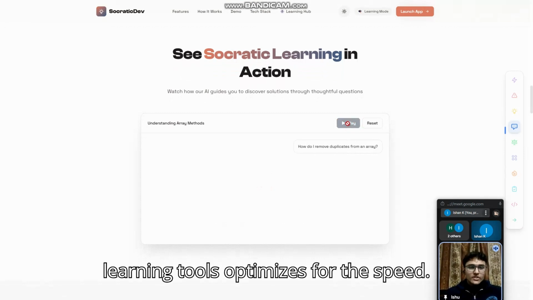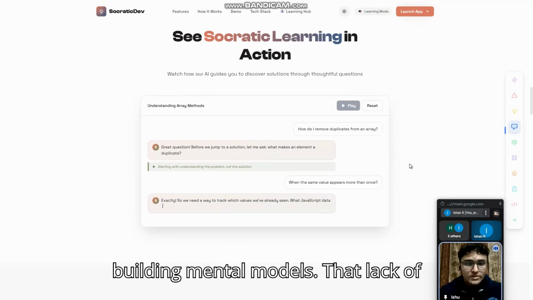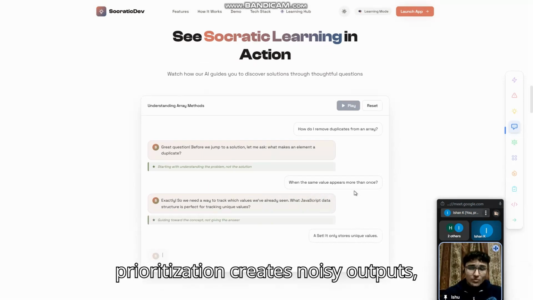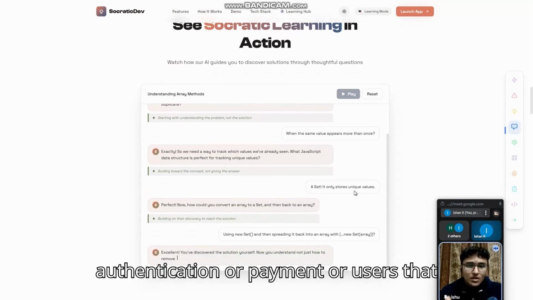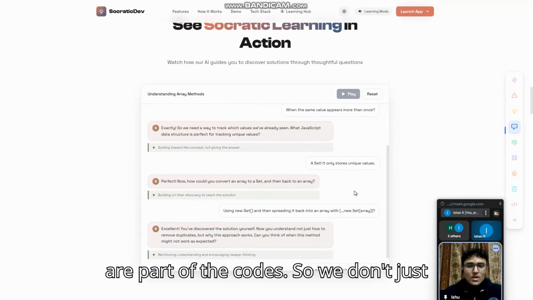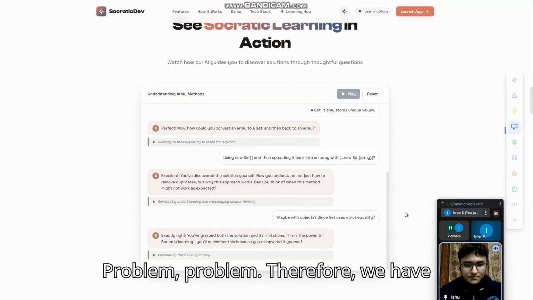Today's learning tools optimize for speed, but not for cognition. Students jump from solution to solution without building mental models. That lack of prioritization creates noisy outputs, risky suggestions, and low trust, especially when the code touches authentication or payments or users that are part of the code. So we don't just have a learning problem here. We also have a productivity and reliability problem.